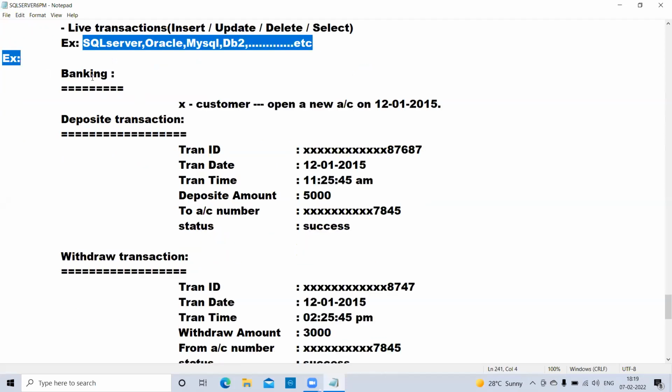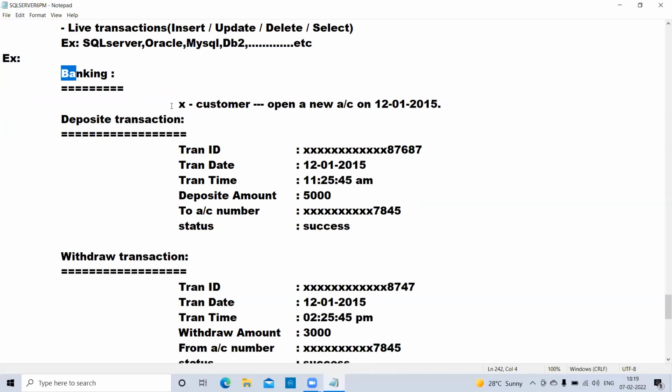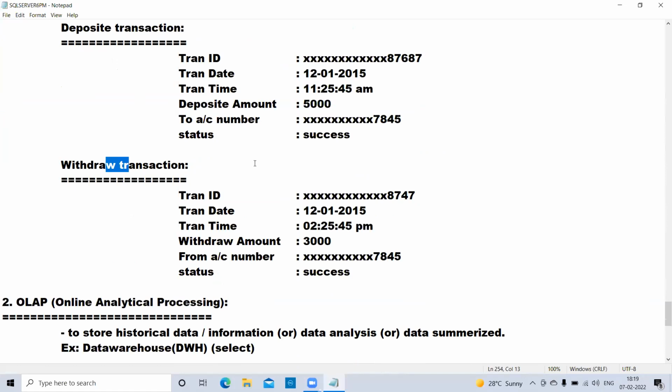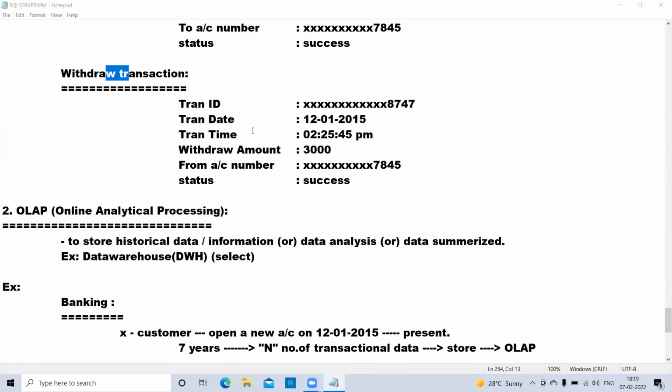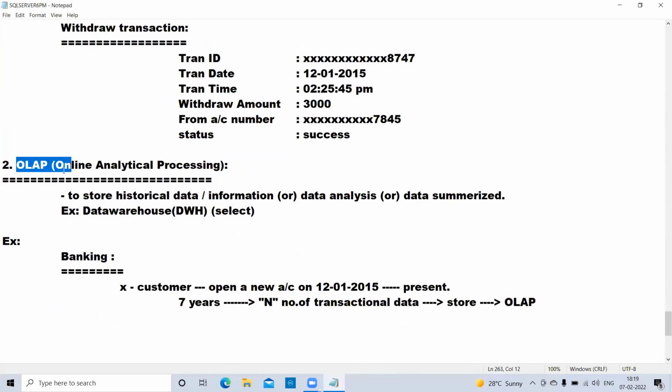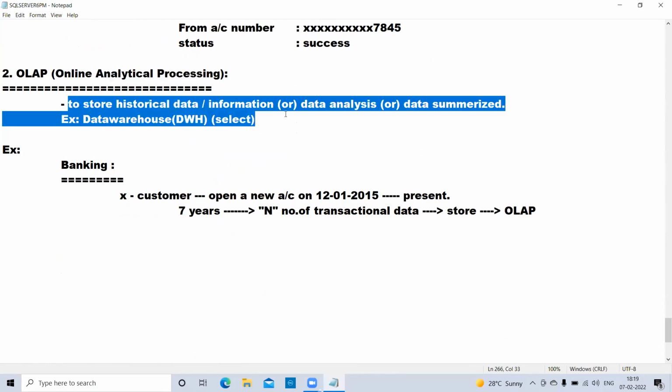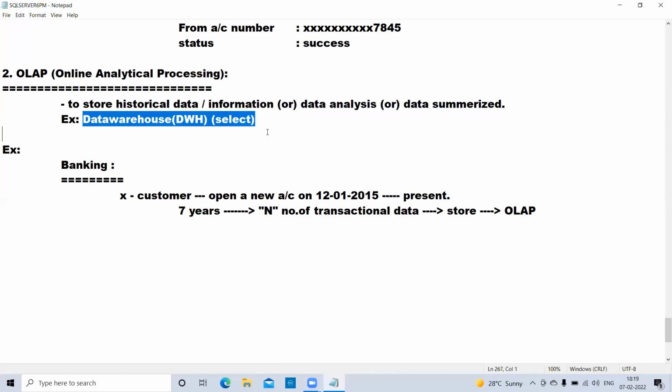For example, in the banking sector, a customer does some transactions, and those transactions are stored under OLTP databases, day-wise. But what about OLAP, online analytical processing? It stores historical data or information, and we use OLAP databases for data analysis or data summarizing purposes. An example is data warehouses.